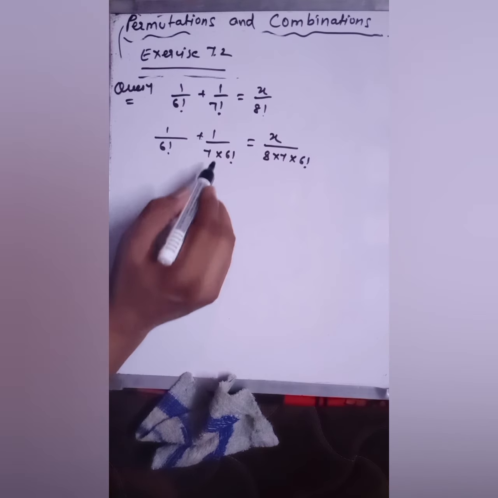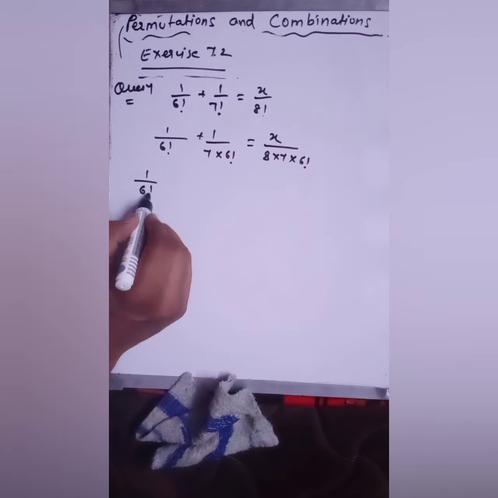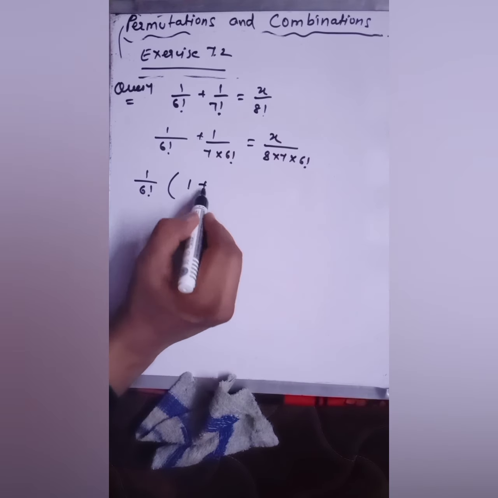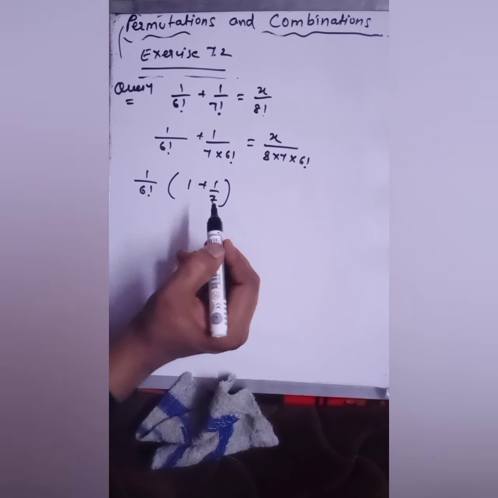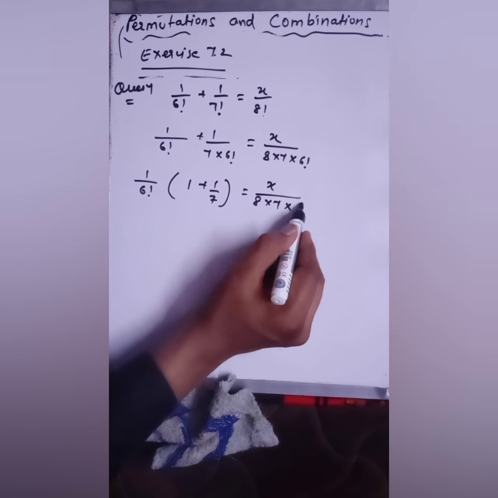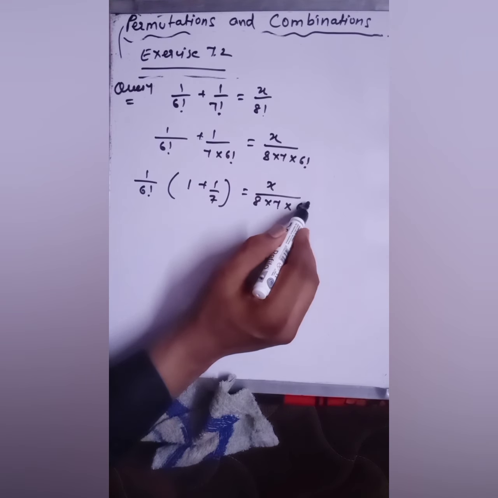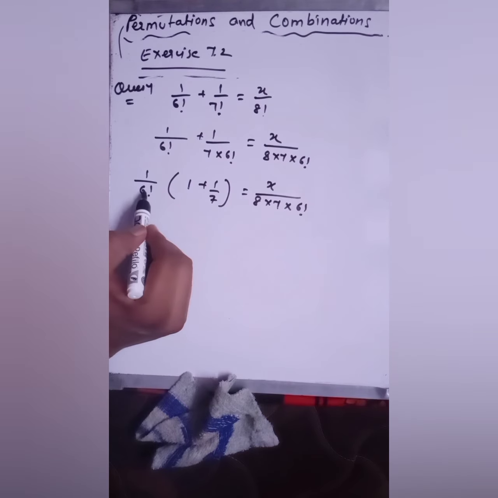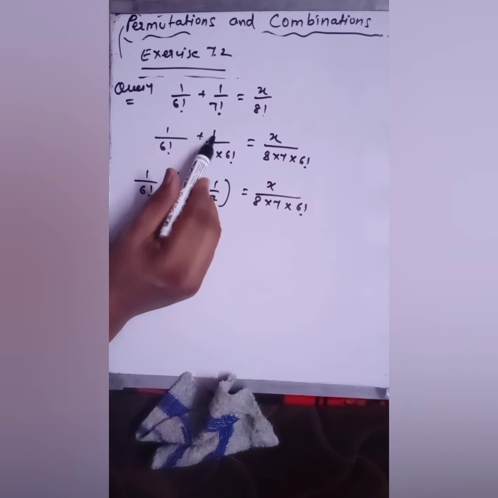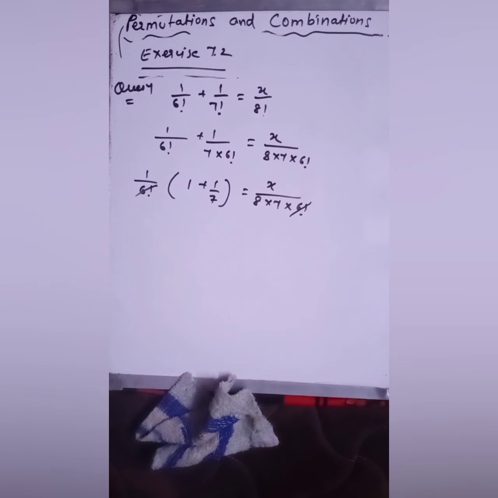Got it? So now 6 factorial you can take common. 1 over 6 factorial we are taking common. So here 1 plus 1 by 7 is equal to x over 8 into 7 into 6 factorial. Got it? When you take 1 by 6 factorial common, here you will get 1 plus 1 by 7 only, and this 6 factorial you can cancel out.